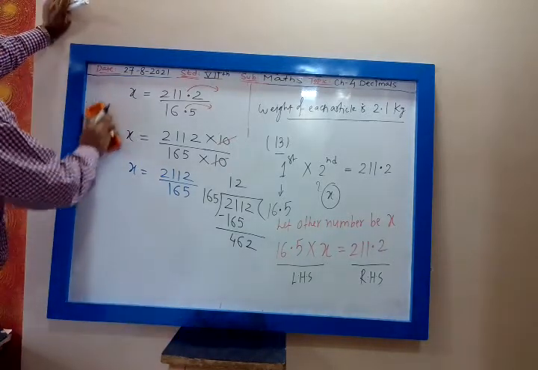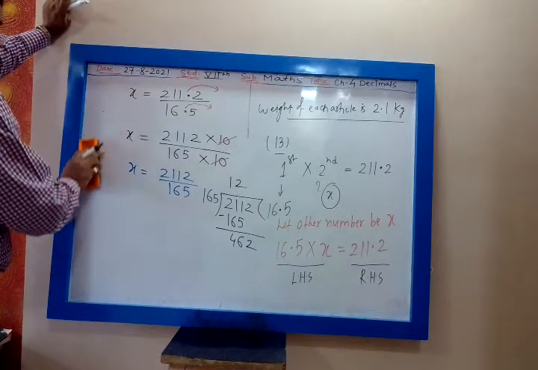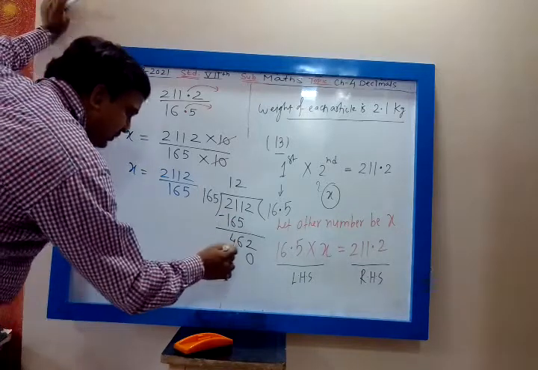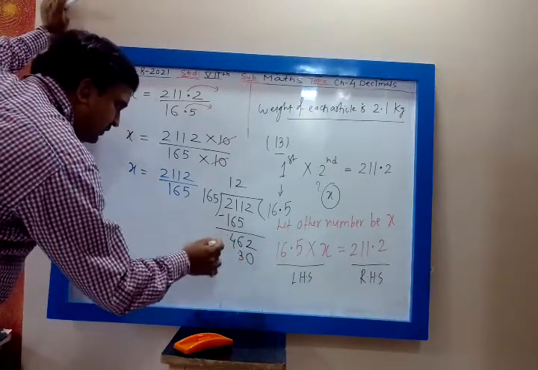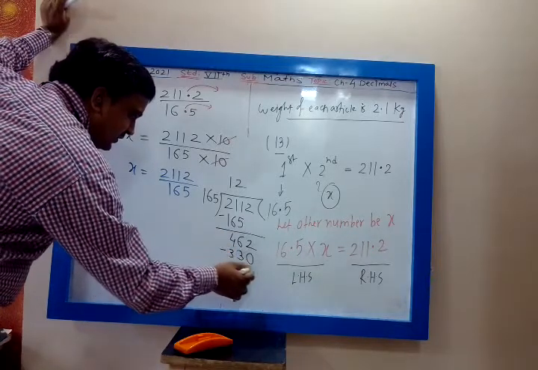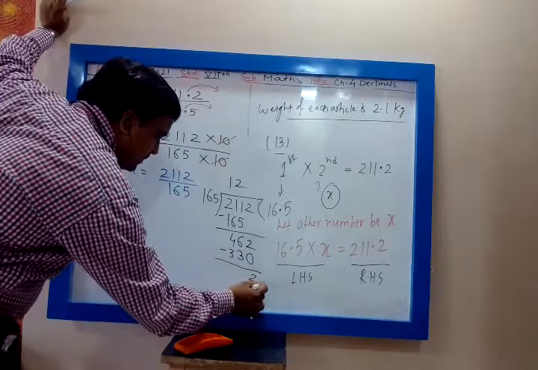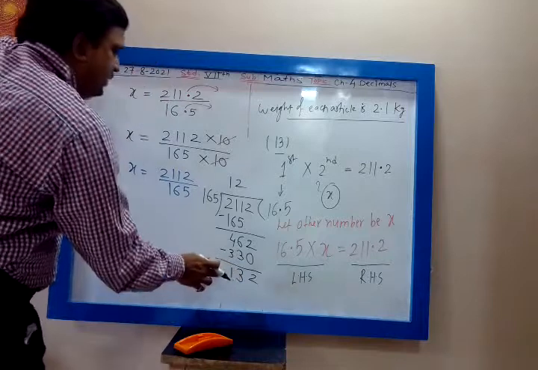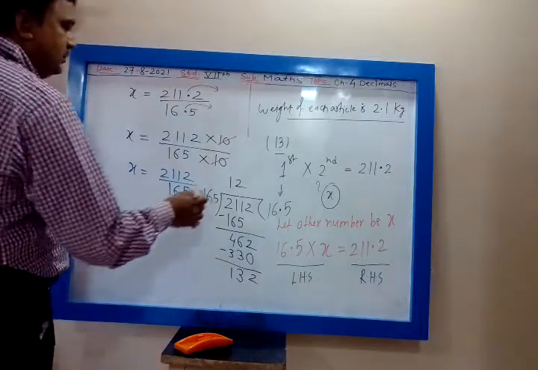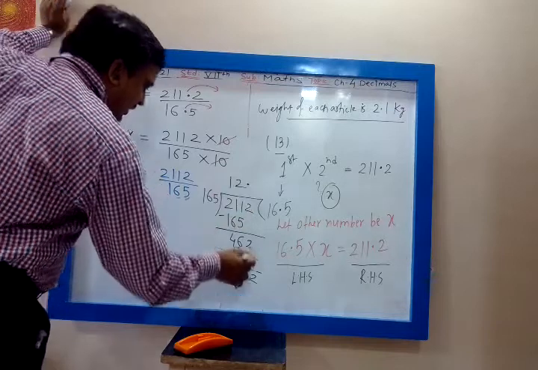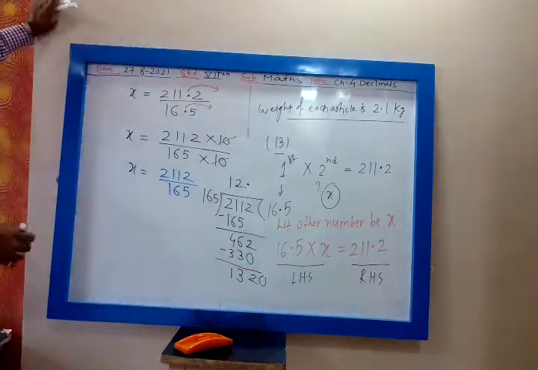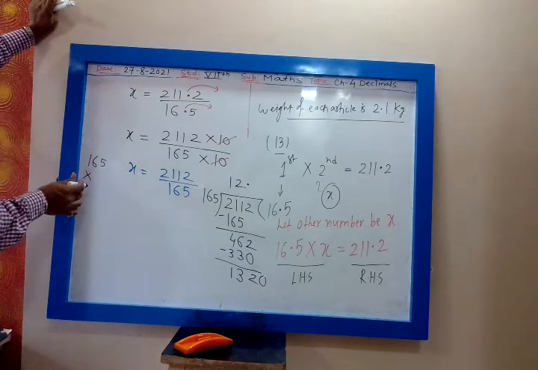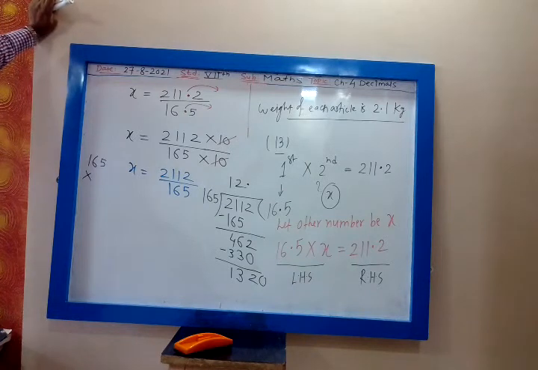Yes, 495 is bigger. So 165 2s are: 2 5s are 10. Then 2 6s are 12 plus 1, 13. 2 1s are 2 plus 1, 3. Let us subtract. 2 minus 0, 2. 6 minus 3, 3. 4 minus 3, 1. 132. 132 is smaller. So what will I do? I will place the decimal and add a 0. Now 165.